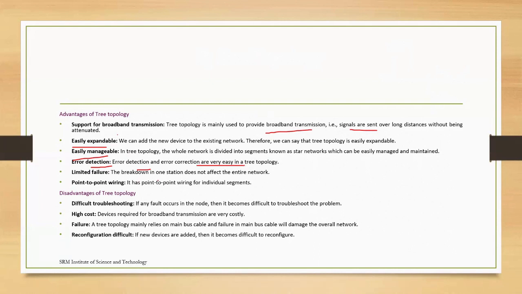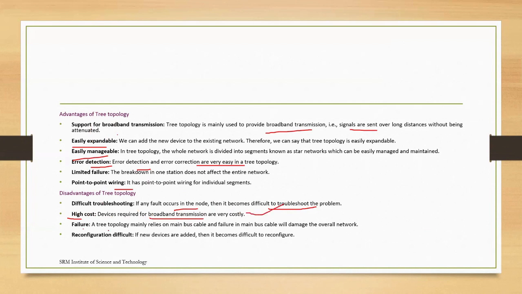Also there is limited failure, and this one is a point-to-point wire connection. Now the disadvantages. Even though we can manage it easily, if any fault occurs in a node, then the network will become very slow. Since we are connecting the devices with broadband transmission, it is very costly.